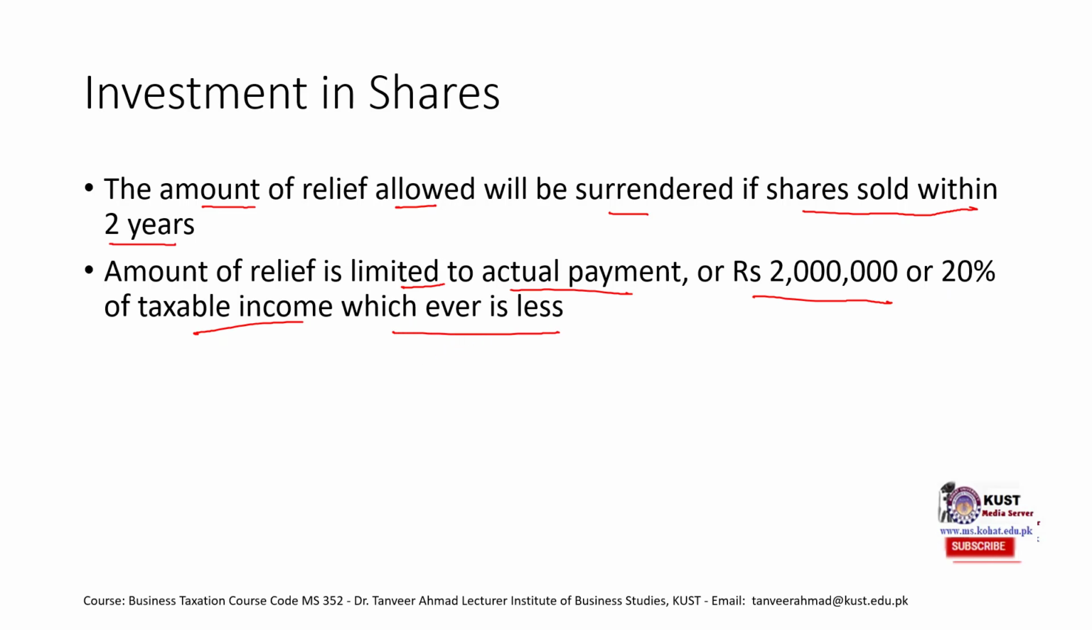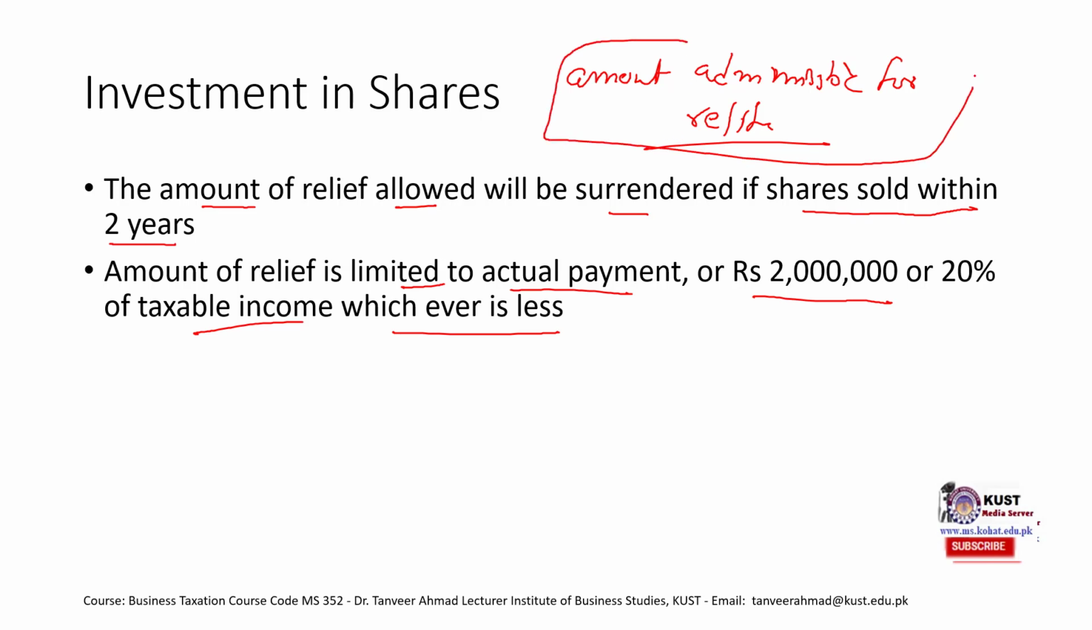So first, remember, we need to calculate the amount admissible for relief. This is the amount that is allowed for relief. It is not the amount of relief, it is not the amount by which we would have to pay lesser taxes, but it is the amount that is admissible for relief. And we would have a formula into which we would input this amount, and that formula would give us the amount of relief that is allowed.